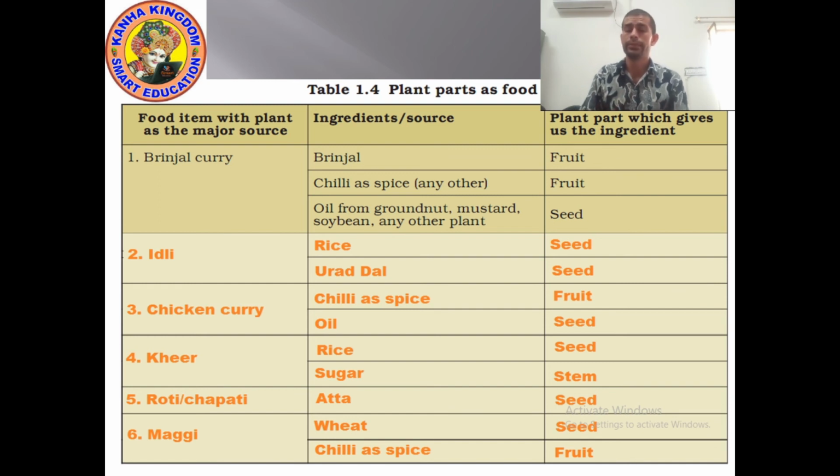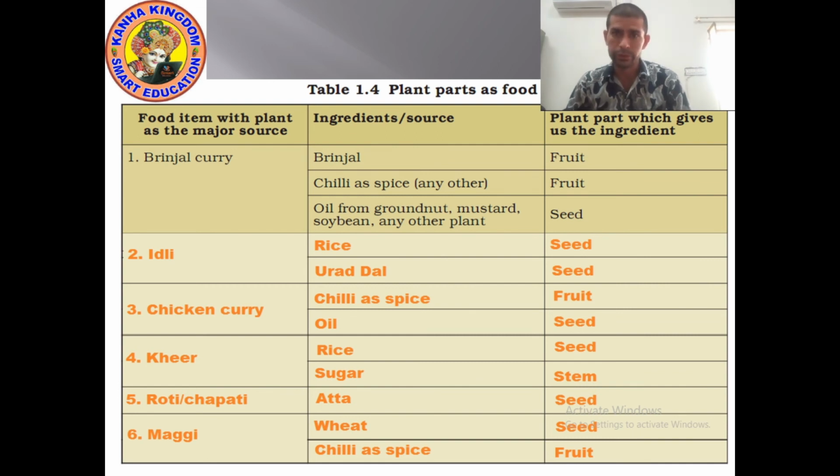To make idli, the main two ingredients you need are rice and urad dal. Rice is a seed. Urad dal is also a seed. So both are plant parts.